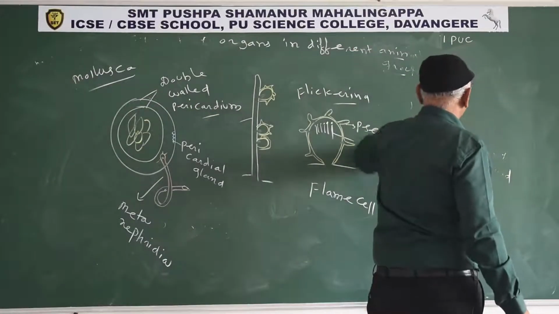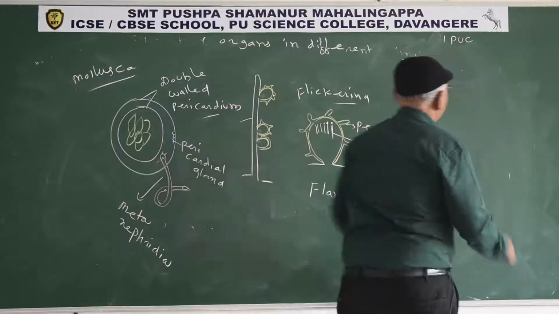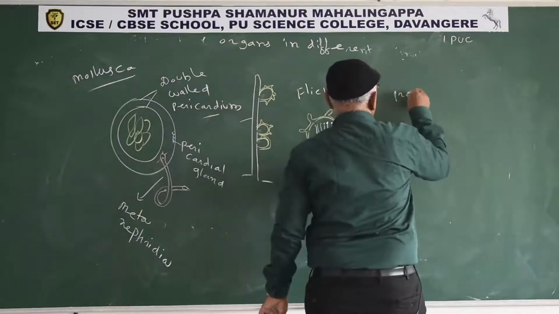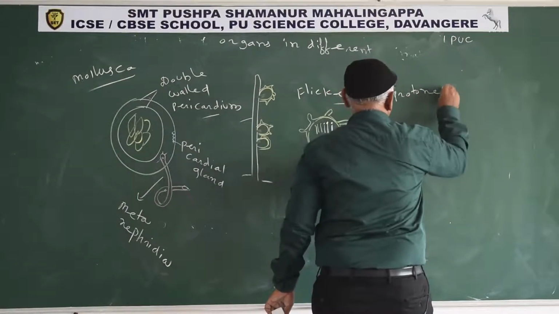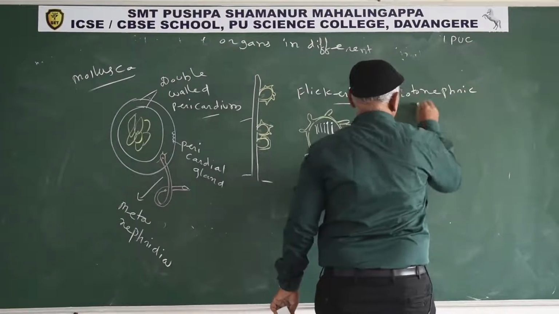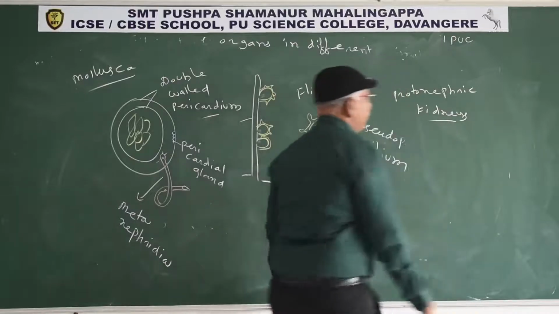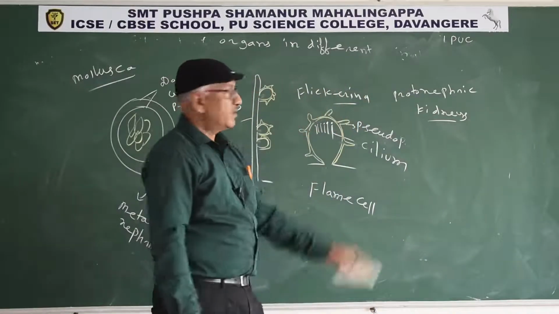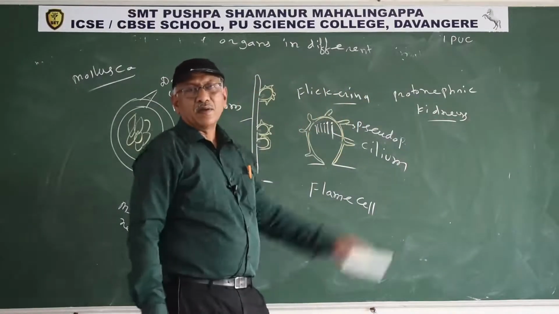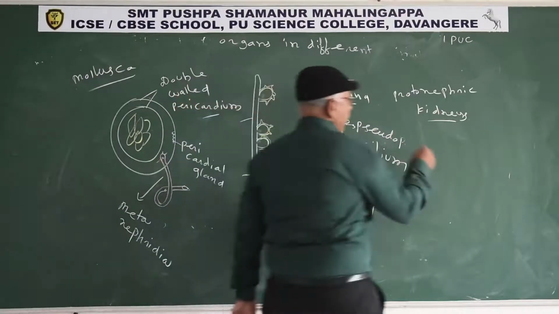Protonephric kidneys are the functional kidneys in larval forms of amphibia.